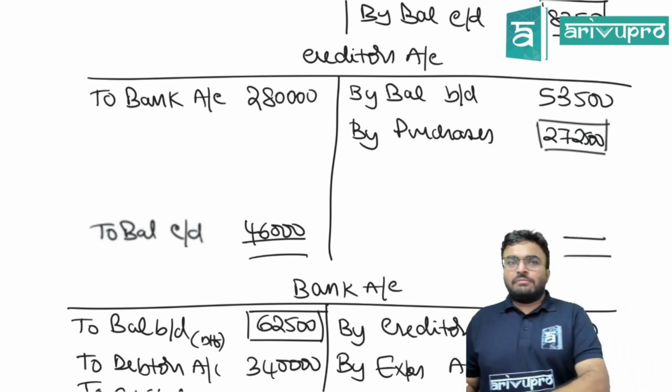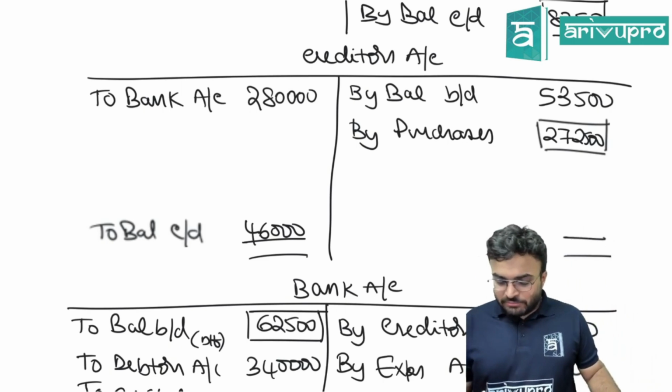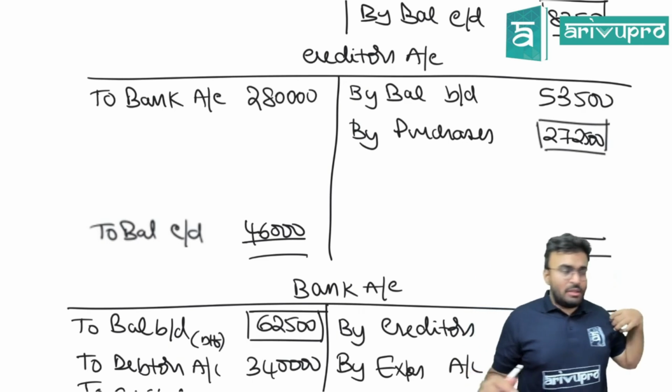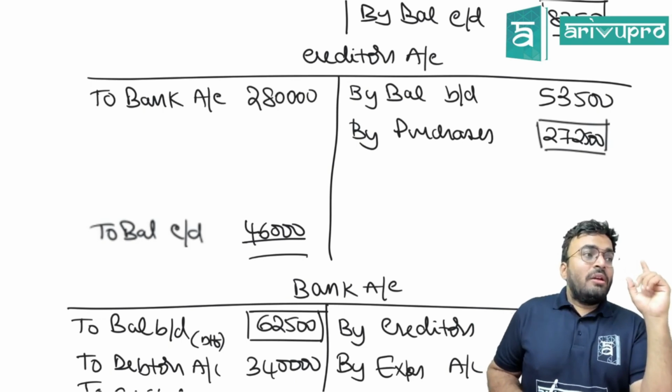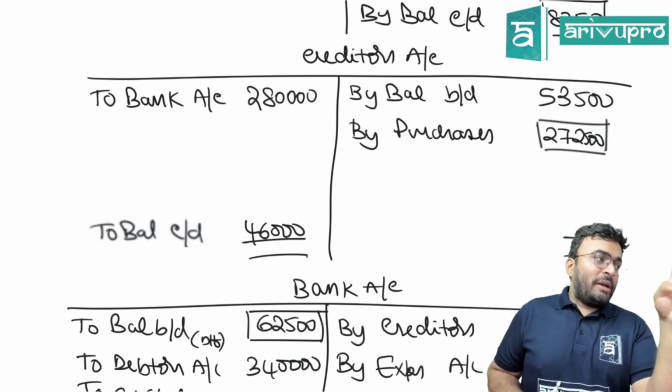53,500. Enter these ledgers. Now what is left? What's my next step? Opening statement of affairs, trading account, P&L account, balance sheet.